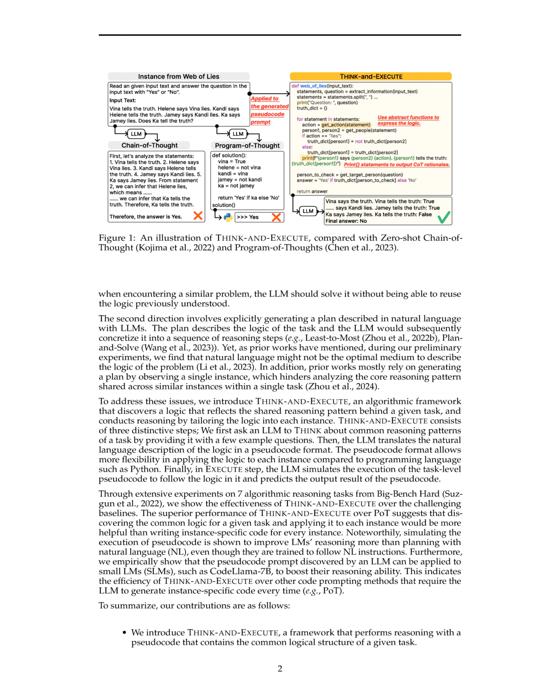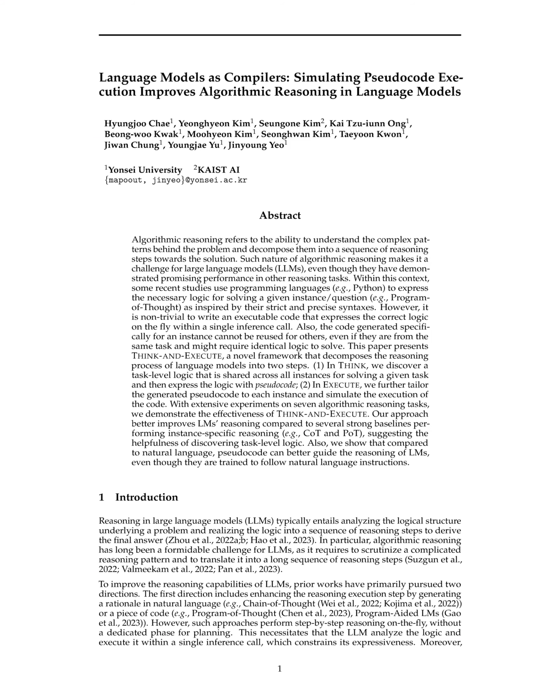Secondly, in the Execute step, a reasoner LM simulates the execution of the task-level pseudocode to follow the logic within it and predicts the output result of the pseudocode. The reasoner LM is instructed to not only predict the final output result of the code, but also the intermediate execution outputs as rationales. This step aims to maximize the reasoning abilities of the LM by explicitly generating intermediate reasoning steps, known as chain-of-thought reasoning.